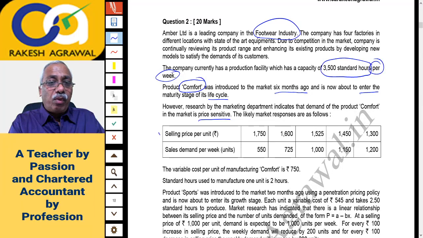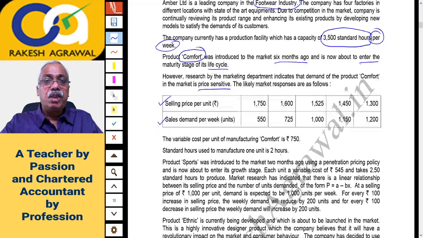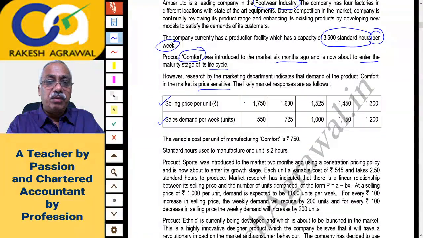So you are provided here with the selling price per unit and the sales demand per week. The capacity was also given for a week, and the data is also sales demand per week in units. Now you will notice at a sales price of 1750, the demand is 550 units per week. If you reduce the sales price to 1600, the demand will go up from 550 to 725.